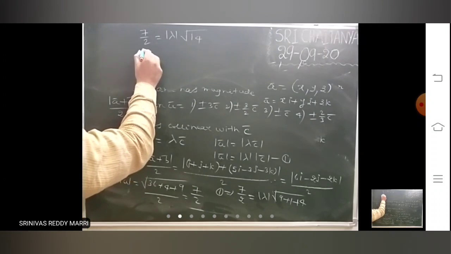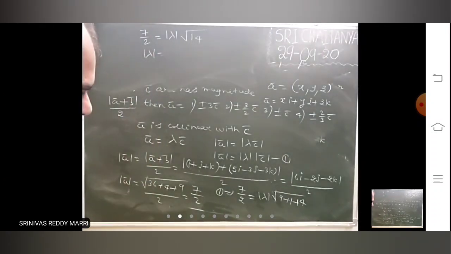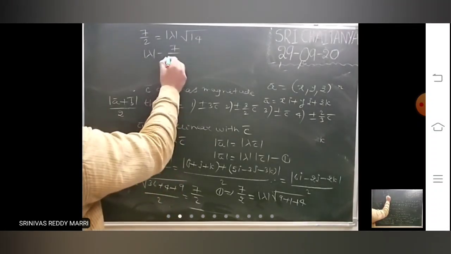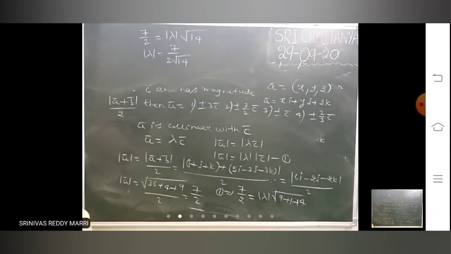So modulus lambda is nothing but 7 by 2 root 14. Answer is not there.